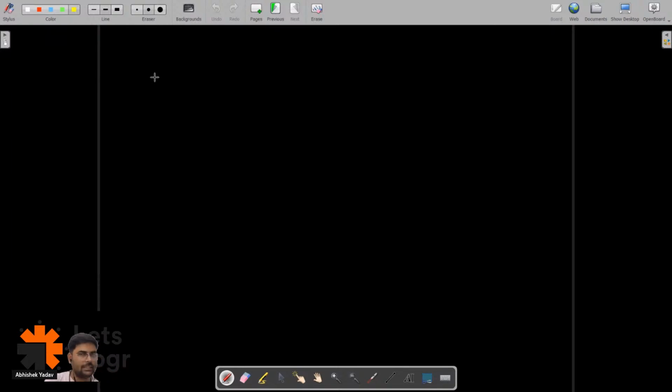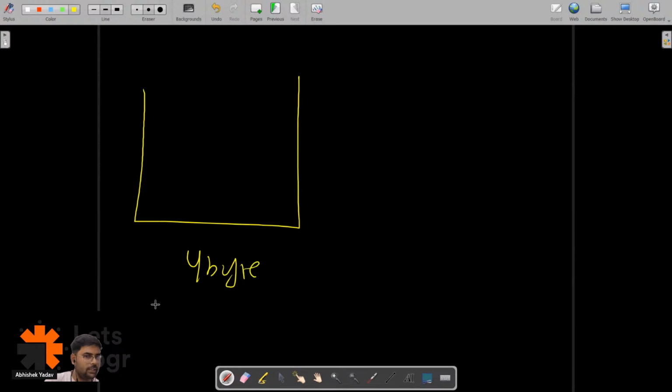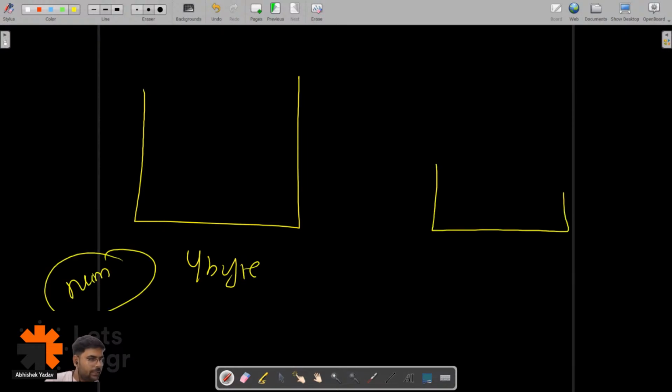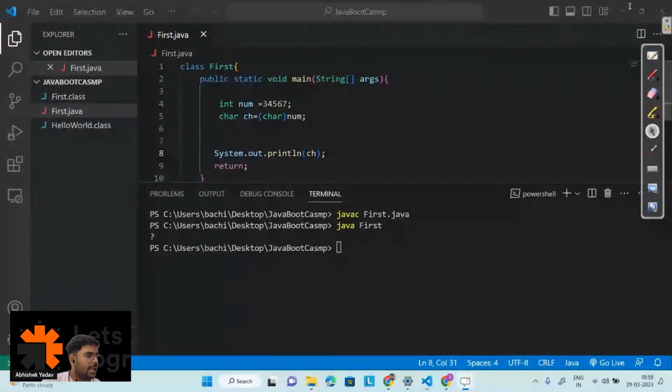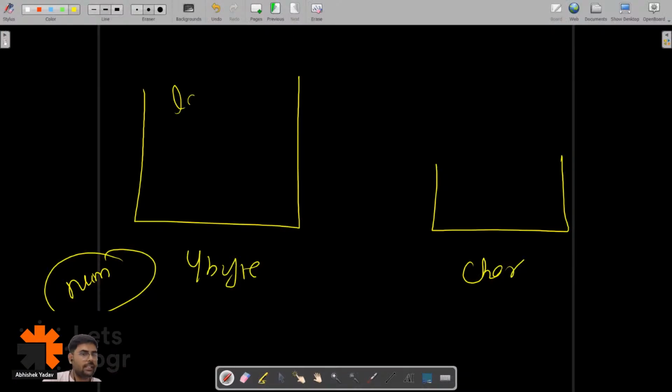Here we have a container of 4 bytes, you know, guys, num is of 4 bytes, and character is of 2 bytes. And what we are doing in our program is transferring the data of num to character. That is, we are transferring the data of a larger data type value to a smaller data type.